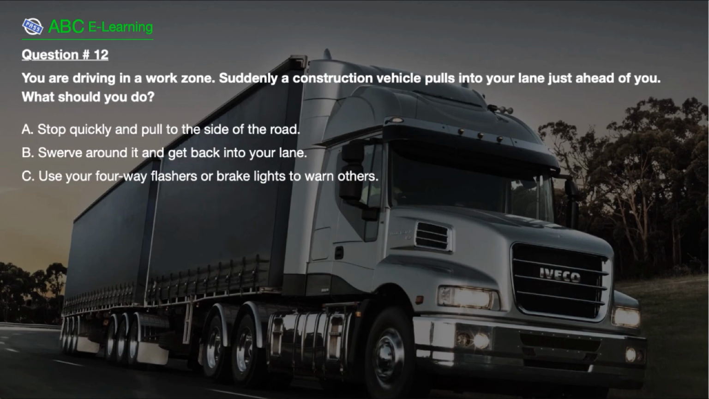Question number 12. You are driving in a work zone. Suddenly a construction vehicle pulls into your lane just ahead of you. What should you do? A. Stop quickly and pull to the side of the road. B. Swerve around it and get back into your lane. C. Use your four-way flashers or brake lights to warn others.